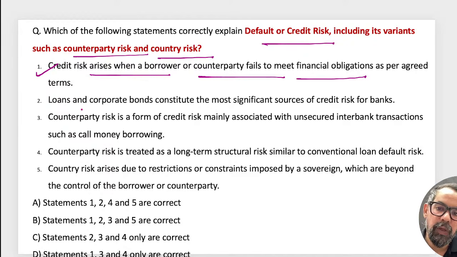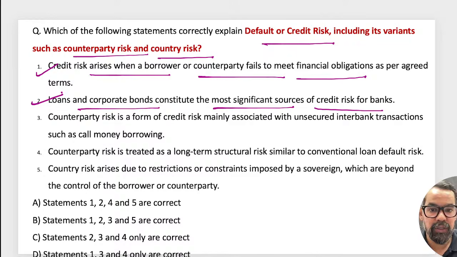Loans and corporate bonds constitute significant sources of credit risk for the bank, especially the downgrade risk. You remember the downgrade risk? Let's say we have invested in a bond of any company. After 2 years, the company is facing some sort of financial crisis, so the bond's rating will come down.